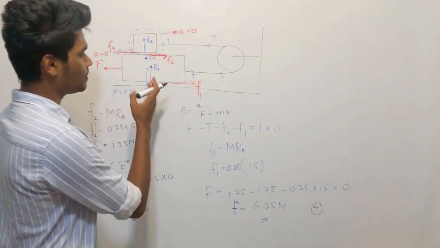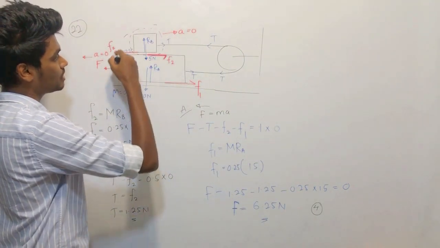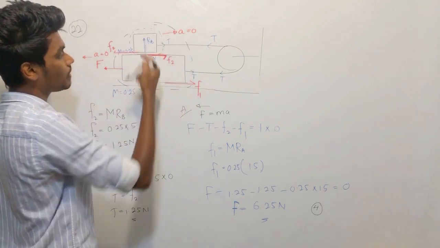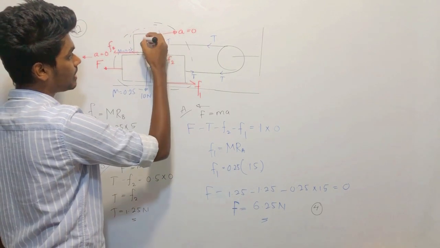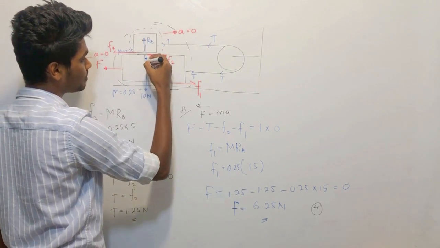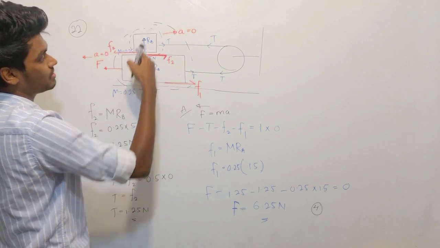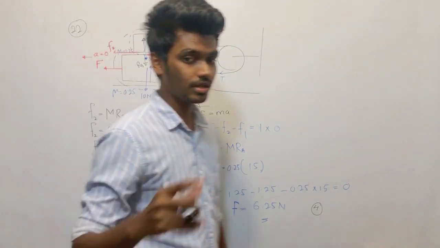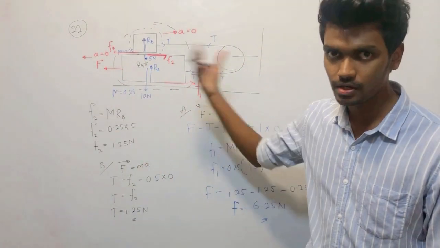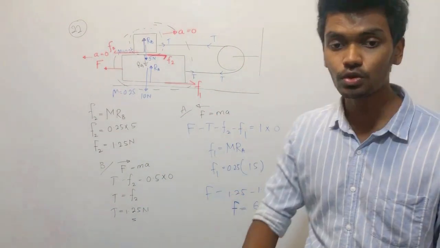When you take equilibrium for the system, RA, the upward force, is equal to the downward forces. This RB cancels with this RB, and this and this cancel. So upward RA is equal to 5 plus 10, right? That is what I wanted to say. I missed it earlier, and now it's clear, I guess. So the answer should be the fourth answer.